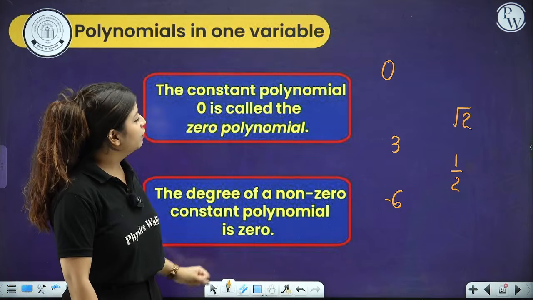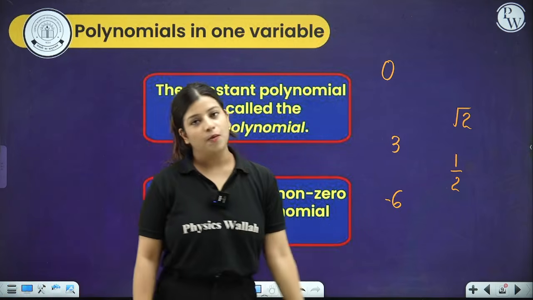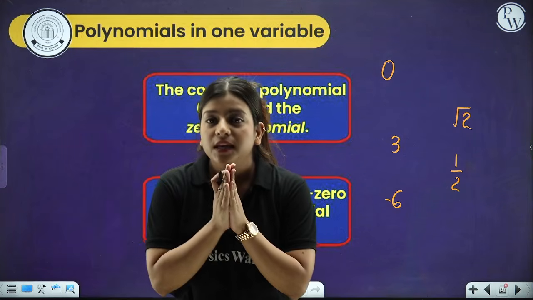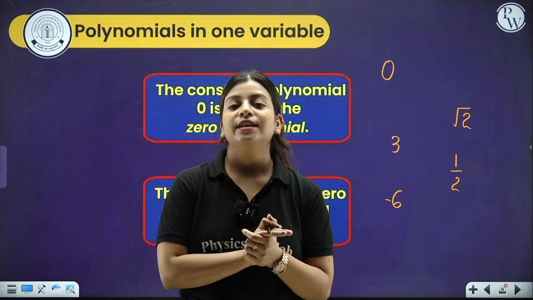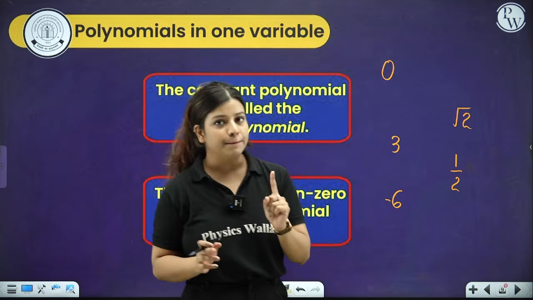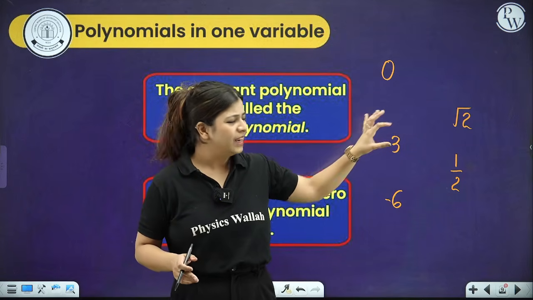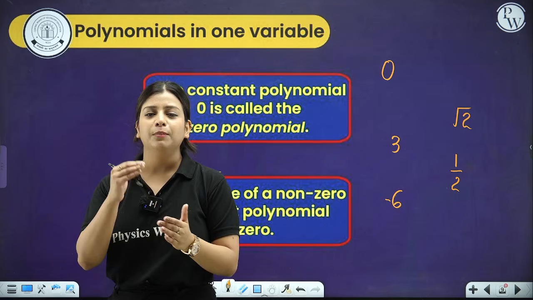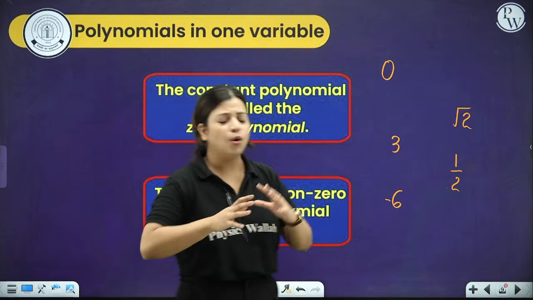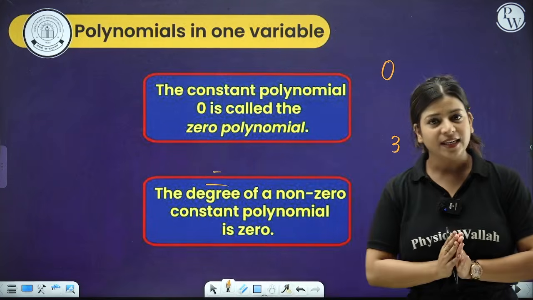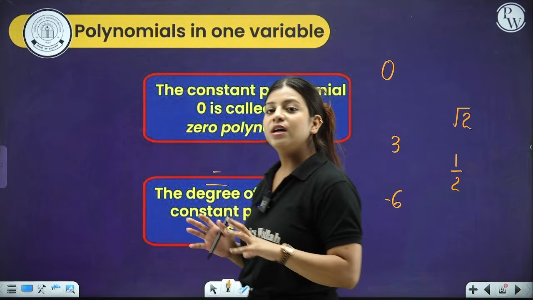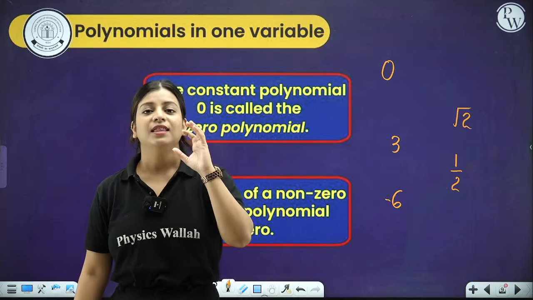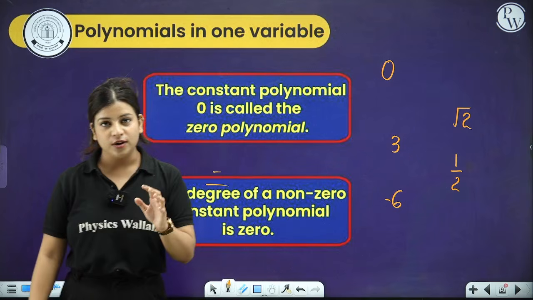Now the next thing is the constant polynomial. What are constant polynomials, people? The expression that contains only one single number apart from 0, any real number. It can be a fraction, irrational, rational, whole, natural, whatsoever. Zero polynomial means only the number 0 is there, and the degree of the zero polynomial is not defined.